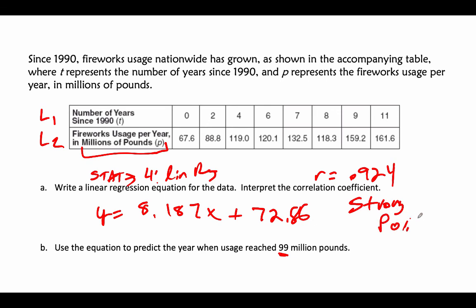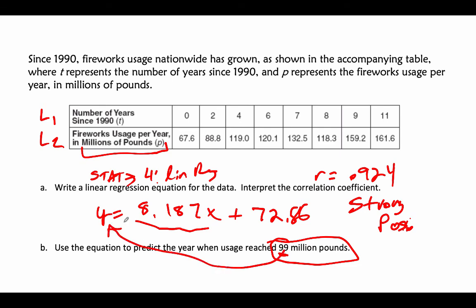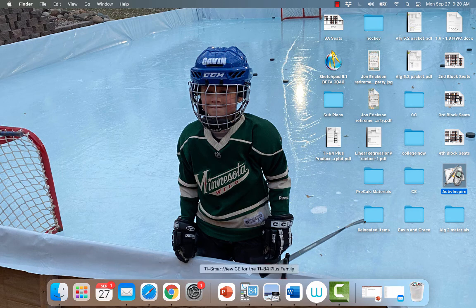Interpret the slope. Change in y. This would be, we're increasing by 8.187 millions of pounds per year. Isn't that great? And now we're going to work a little bit backwards. The y value is 99. So let's grab the calculator and see if we can figure a couple of things out.